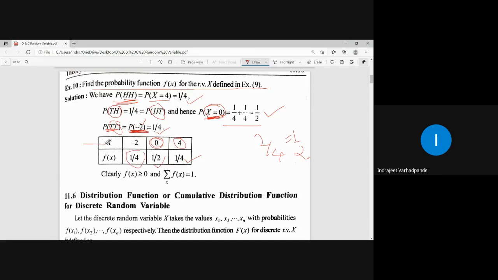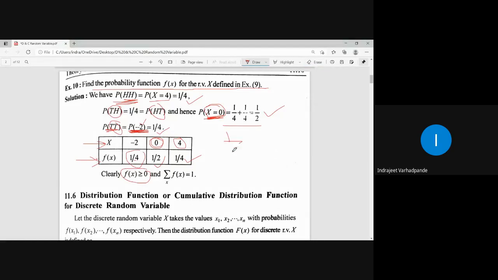So for the corresponding capital X, the random variable, their respective probabilities denoted by small f of x are 1/4, 1/2, 1/4. Each value is greater than or equal to 0, and the summation of all these will be exactly 1, right?